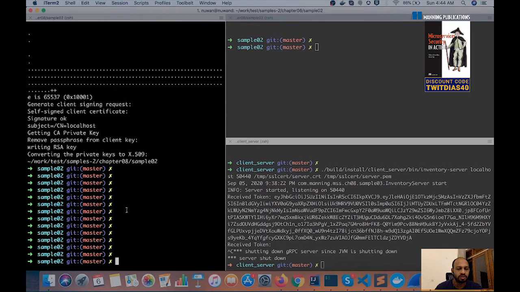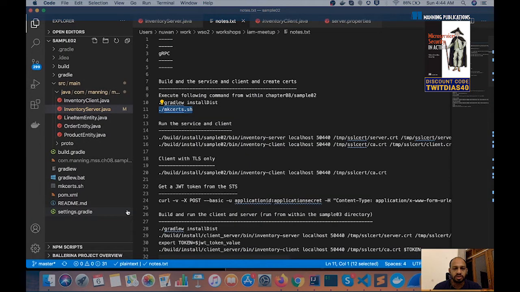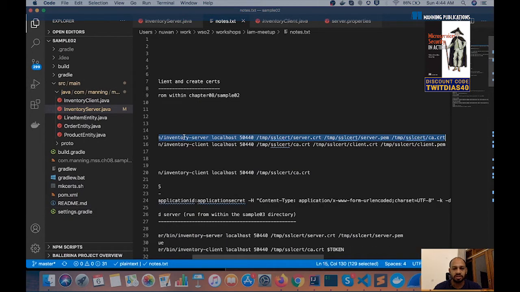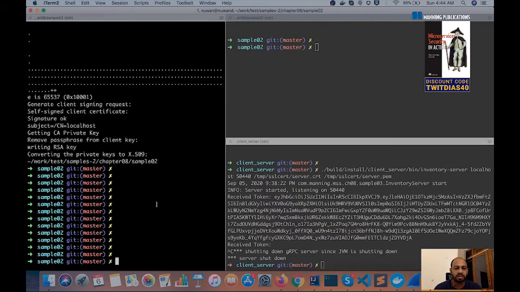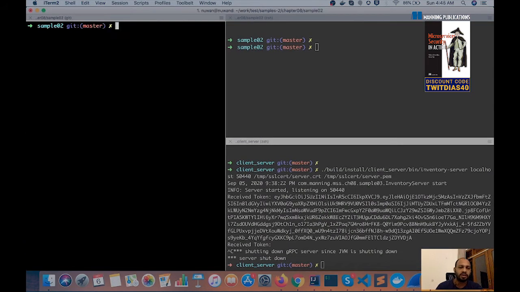All right, it looks like our certificates are created. So now the next step, we are going to start the server process. So we have this command that starts the server process. So let me paste it here.